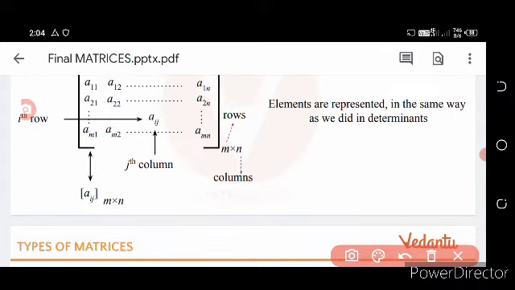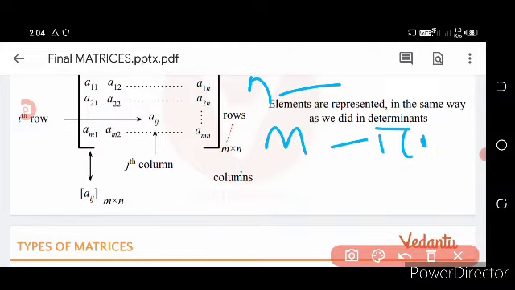Here a11, a12, up to a1n, that is n number of columns, and a11, a21, up to am1, that is m number of rows.